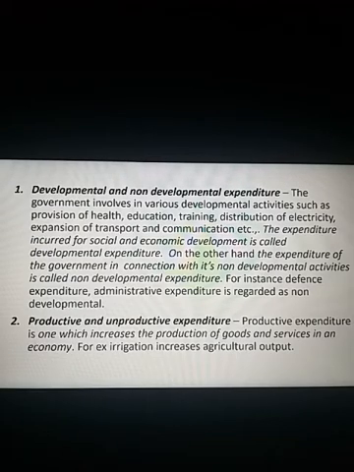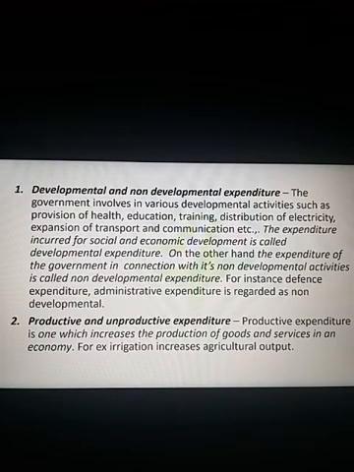Come to the second, productive and unproductive expenditure. Productive expenditure is one which increases production of goods and services in an economy. Observe, any expenditure incurred by the government that increases production in an economy is called productive expenditure.